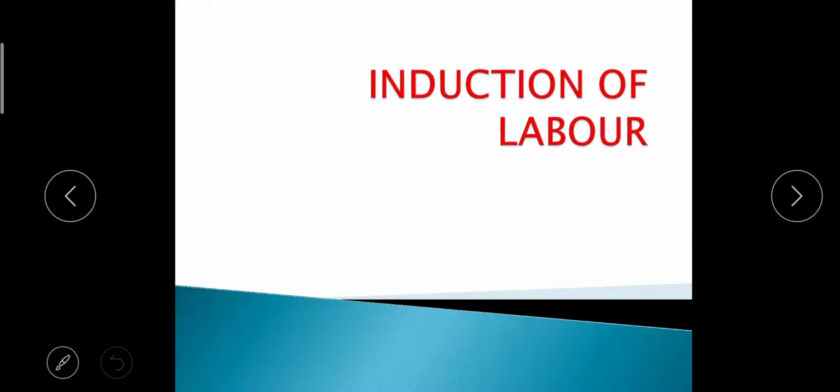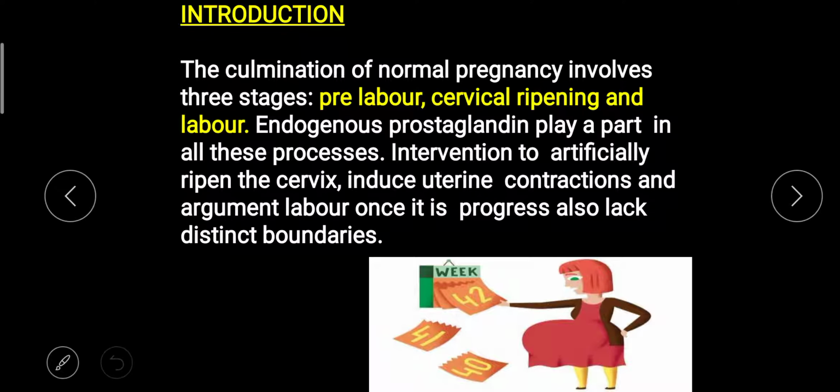Hello everyone. Today we are going to discuss induction of labor, which comes under OBG unit 12. So let's start. First we are going to see the introduction.